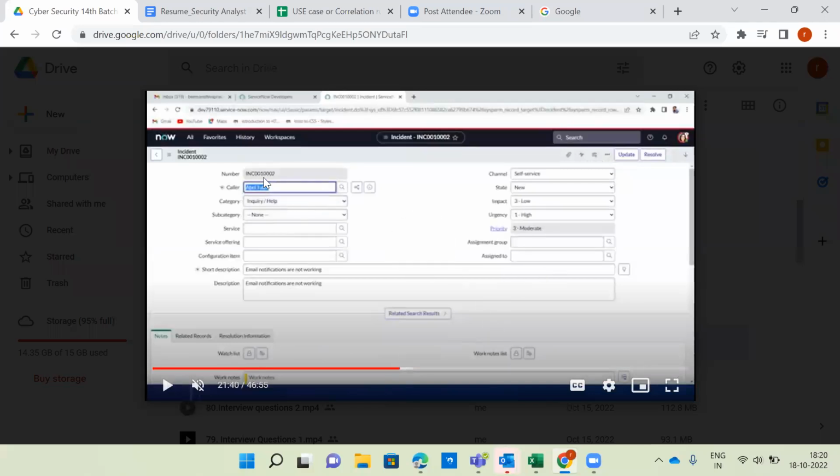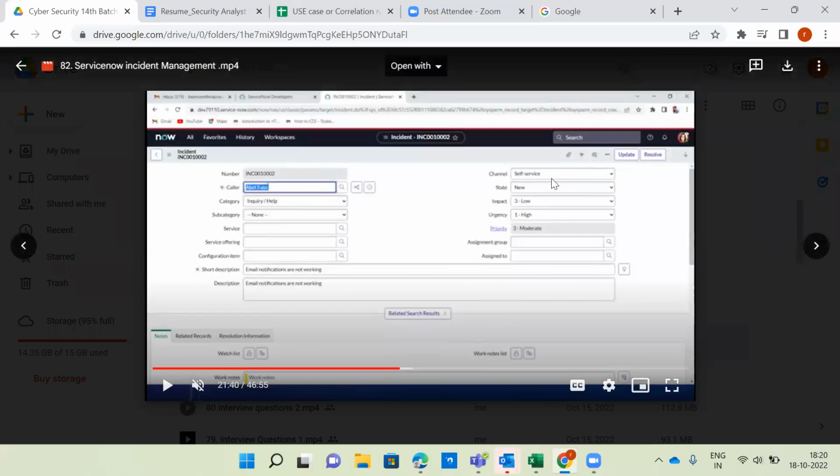Here the incident number will automatically come once you are creating a ticket. And here, the owner is self-service, same as it is, no need to change anything. Category is nothing but the category of the incident. What type of incident category? Whether it's a malware category or phishing email category, or spoofing category or flooding category, or OWASP top 10 category. Whatever incident we received in the SIEM dashboard, or through the alert notification, we have to choose the category of the incident.